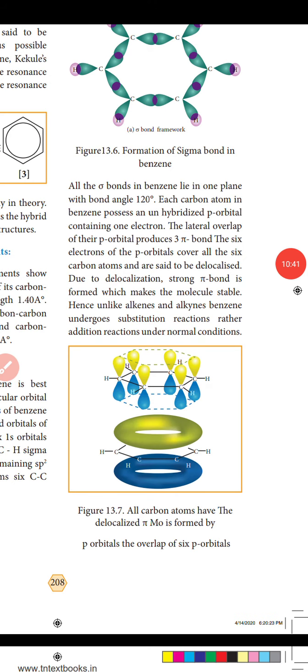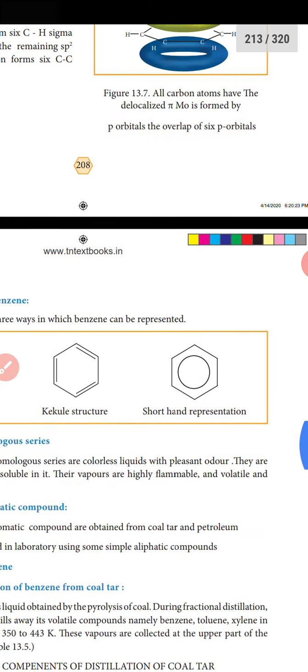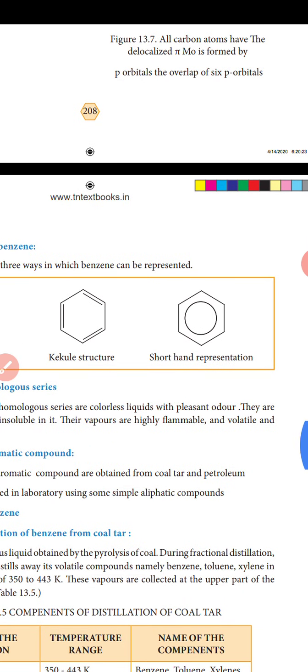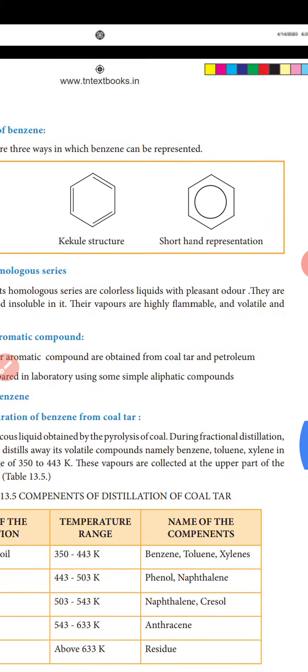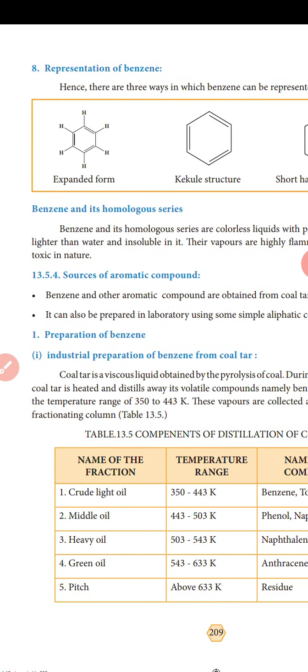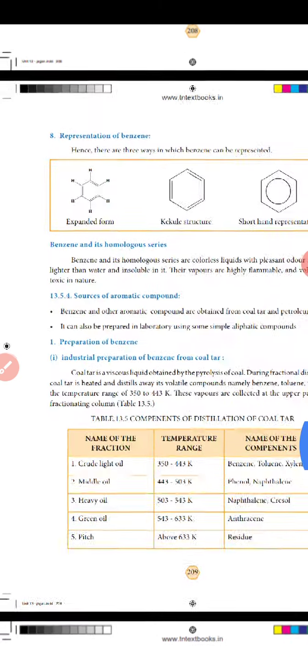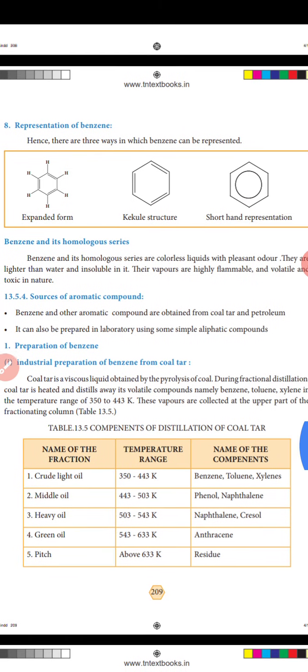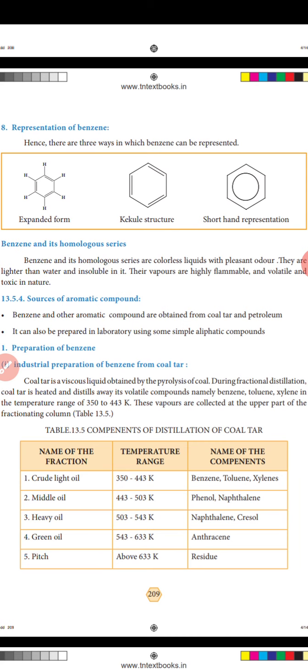The eighth one discusses representations of benzene, expanded from the Kekulé structure, and shorthand representations. Okay, benzene and its homologous series. The first one, homologous series. Benzene and its homologous series are colorless liquids with a pleasant odor. They are lighter than water and insoluble in it. Their vapors are highly flammable, volatile and toxic in nature.